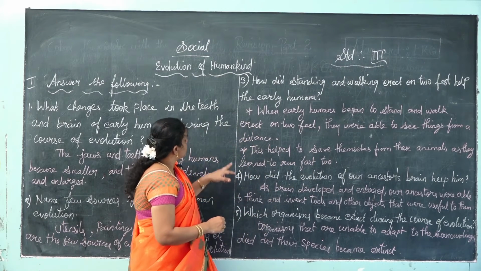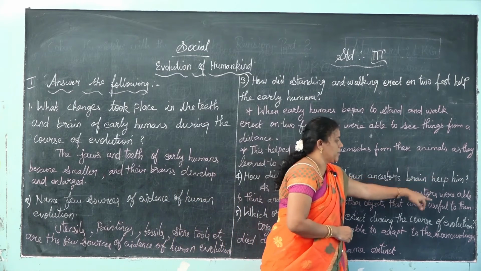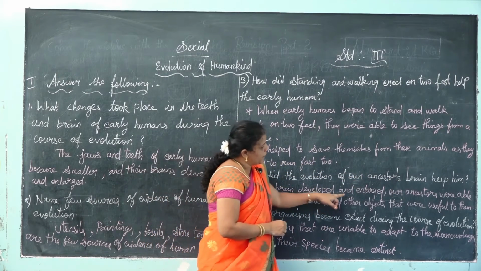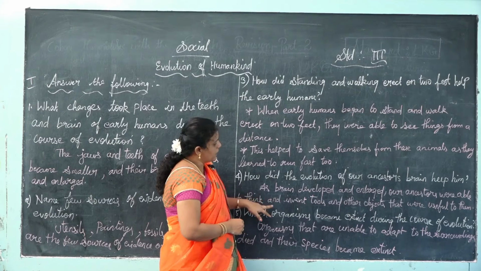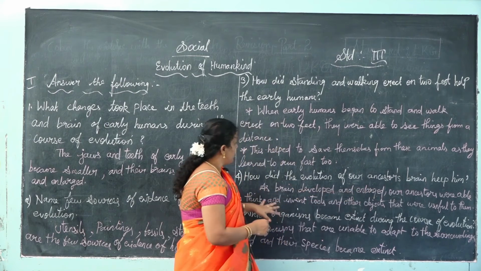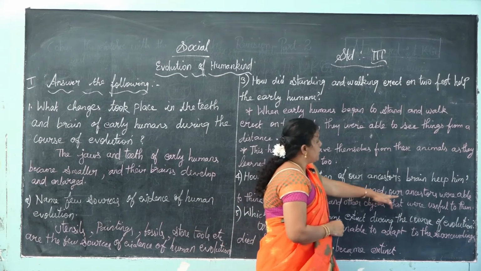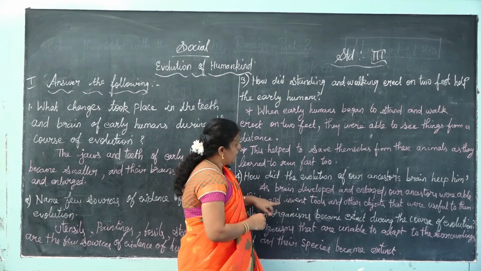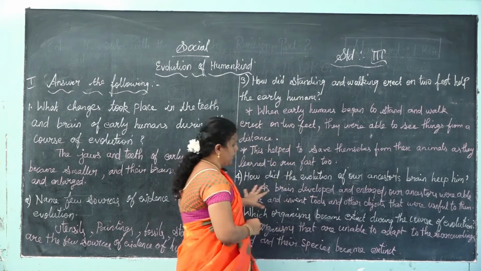Now the fourth one: how did the evolution of our ancestors' brain help them? As the brain developed and enlarged, our ancestors were able to think and invent tools and other objects that were useful to them.